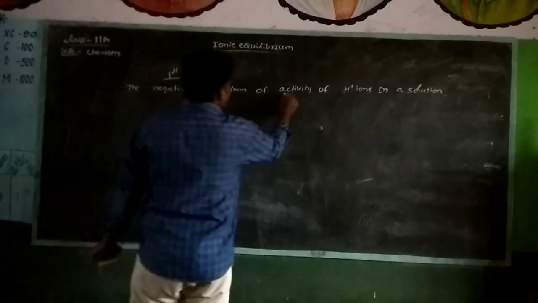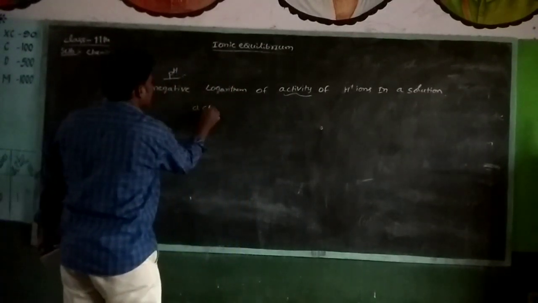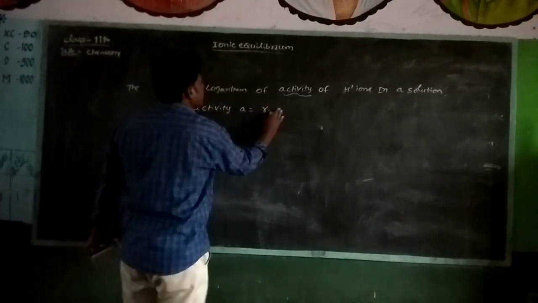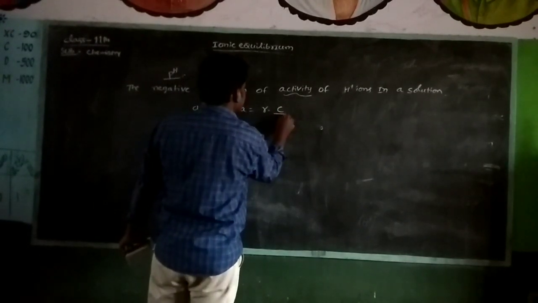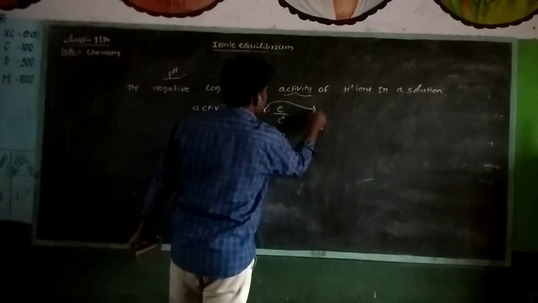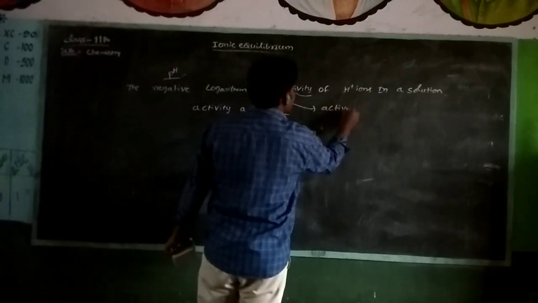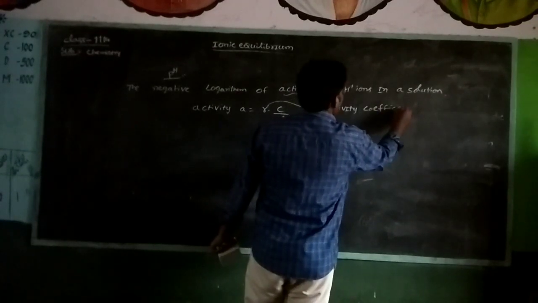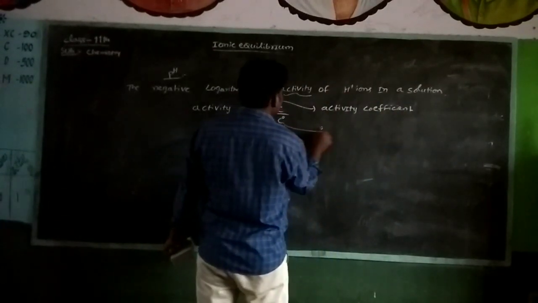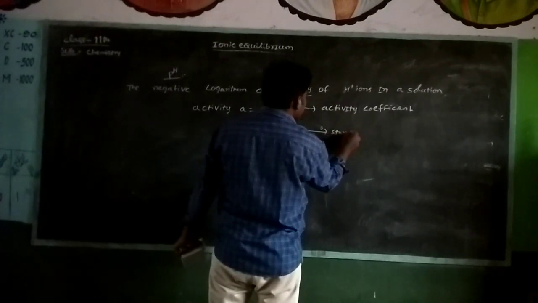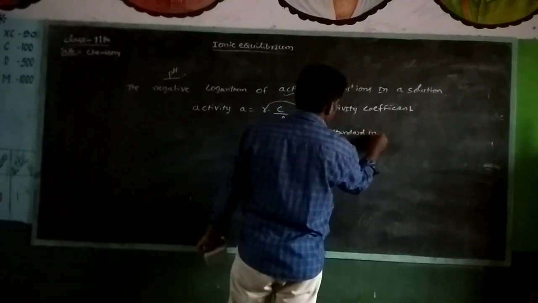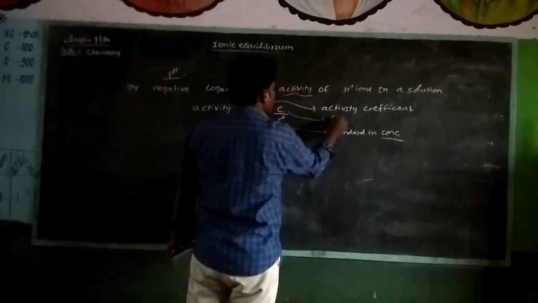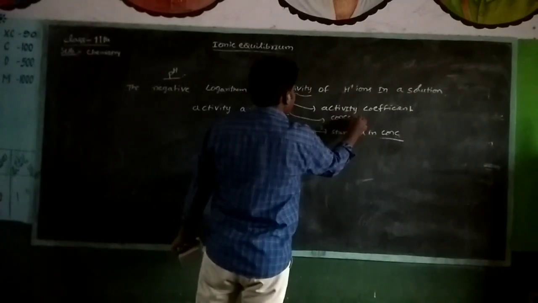What do you mean by activity? Activity A is equal to gamma into C by C naught. Gamma means activity coefficient. C naught means standard condition concentration. C is also concentration.